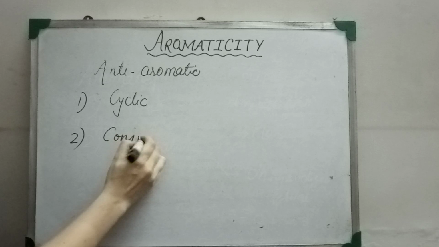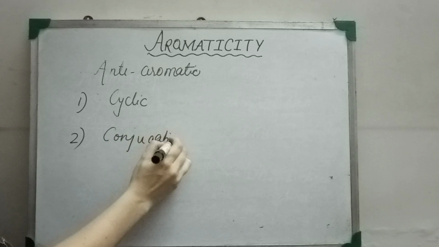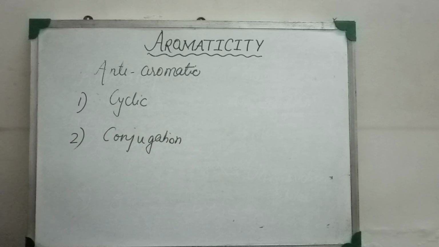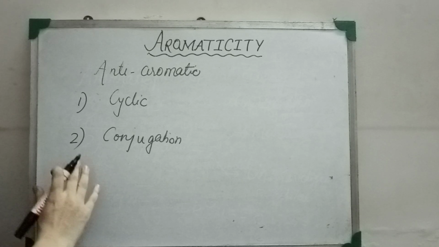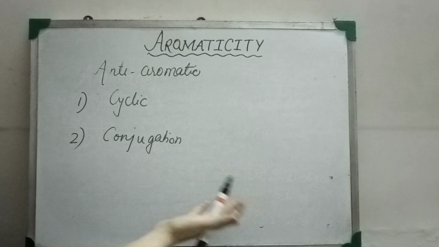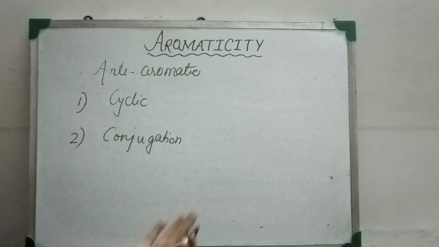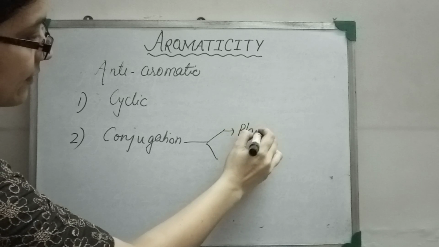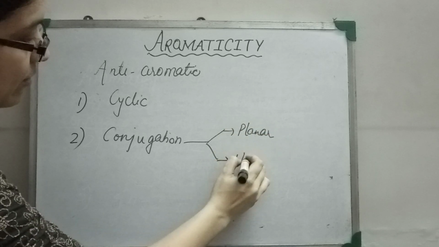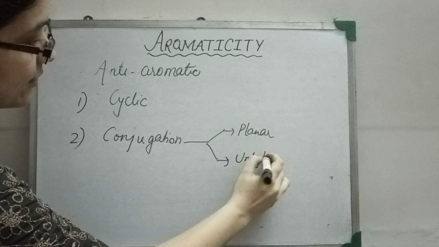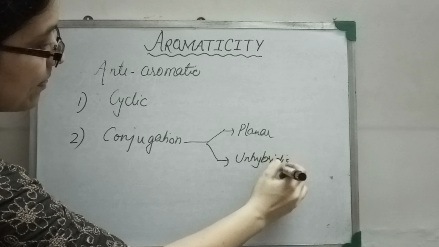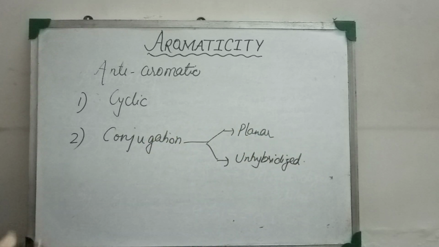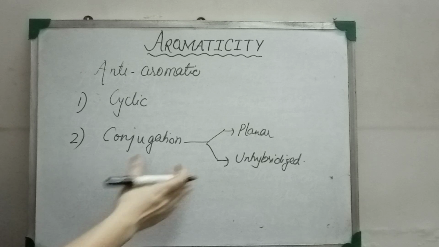Just like for aromatic compounds, the molecule must have a complete conjugation throughout the molecule. And we know that to have complete conjugation without any interruption, the molecule must be planar and have an unhybridized p orbital on each of the atoms involved in the ring.